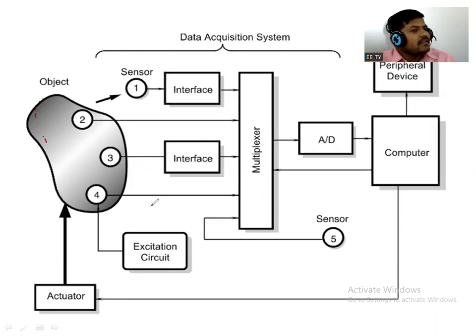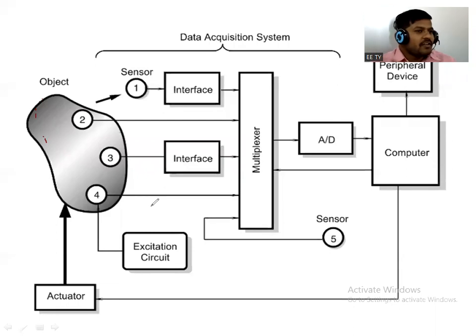Okay, again, whether it may be a living organism like an animal or a human, or a liquid type of object, or a gas type of object, or a solid type of object, this is nothing but one object. Now there are some sensors shown. Sensor 1, sensor 2, numbering is given. That means there are a total of 5 sensors that can be used, right?